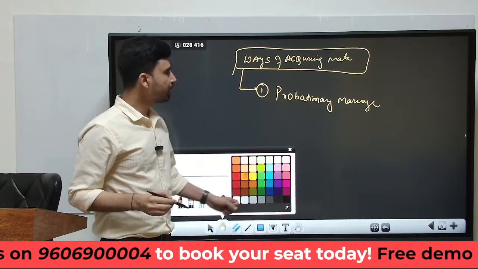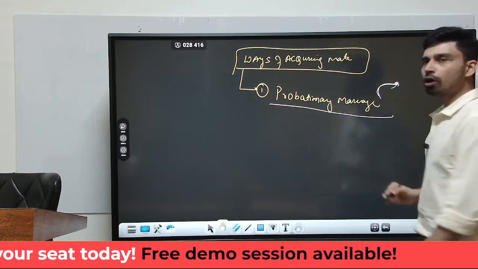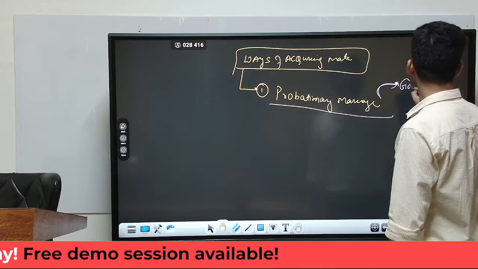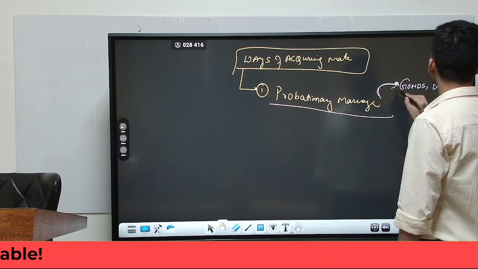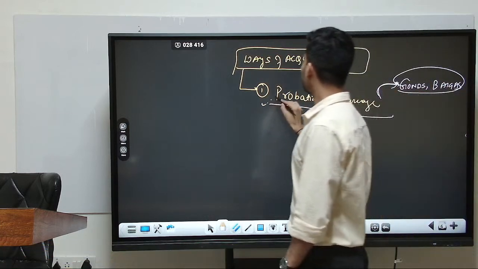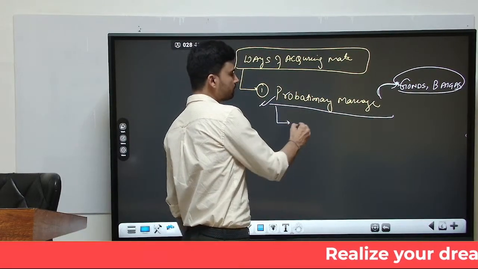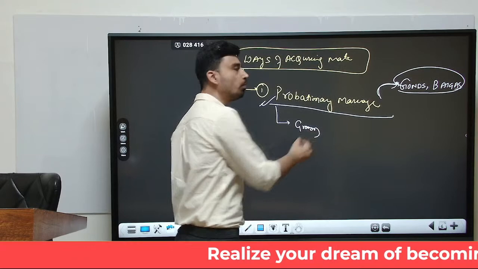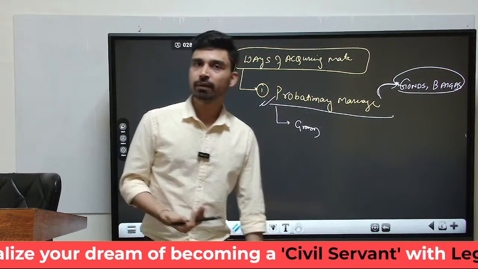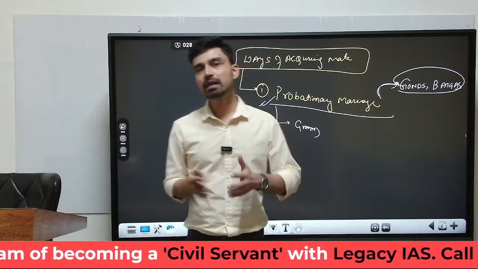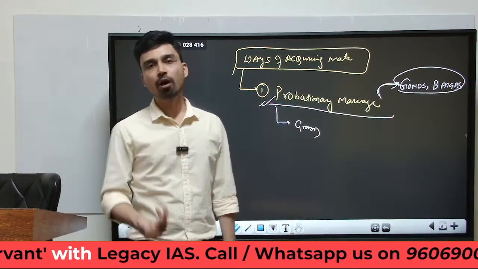Now, what is a probationary marriage? Probationary marriage is seen in tribal societies of northeastern India as well as central India, such as the Gond tribe, similarly the Baiga tribe of Chhattisgarh. So among the Gonds and Baigas, we see a kind of marriage that is called probationary marriage. In it, the prospective groom resides with the family of his prospective bride for a couple of weeks, and in this time they decide whether the bride and groom are compatible or incompatible with each other.